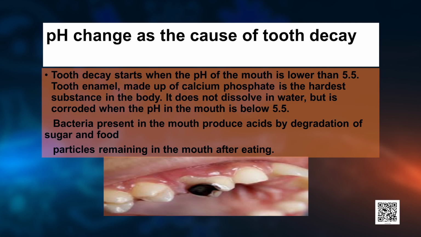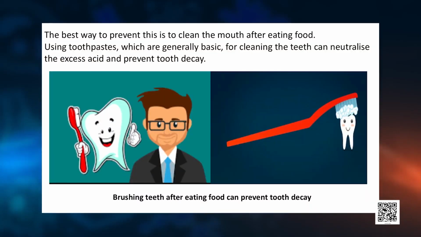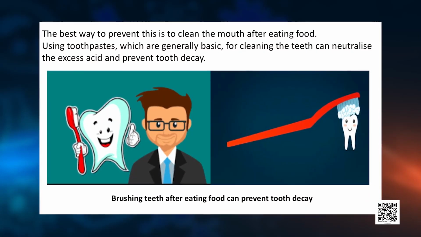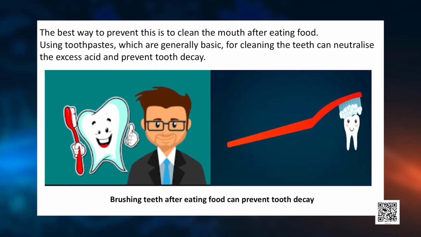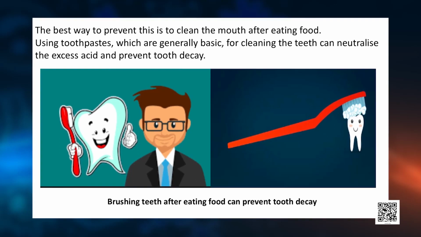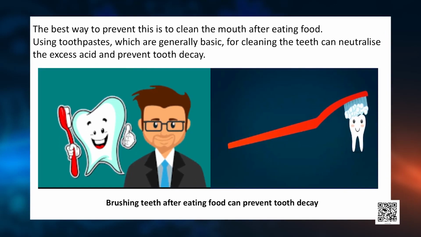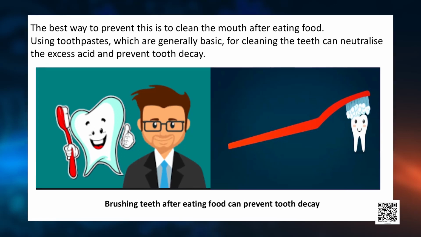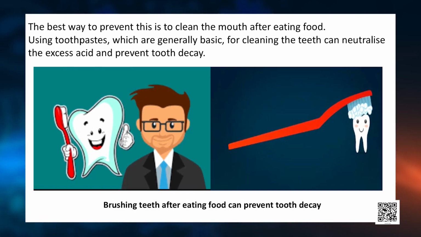So, for this, my dear students, you should brush your teeth regularly, in fact after every meal. Bacteria present in the mouth produce acid by degradation of sugar and food particles that remain in your mouth after eating. That is why we say that after every food that you eat, you should brush your teeth. Using toothpaste, which is generally basic, for cleaning the teeth can neutralize the excess of acid present in your mouth and prevent tooth decay.